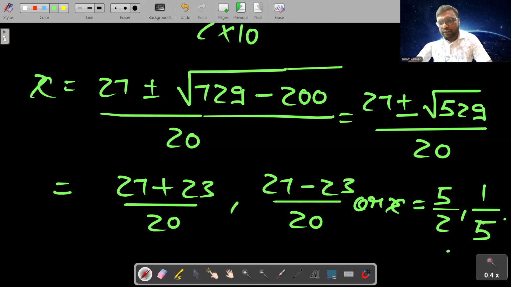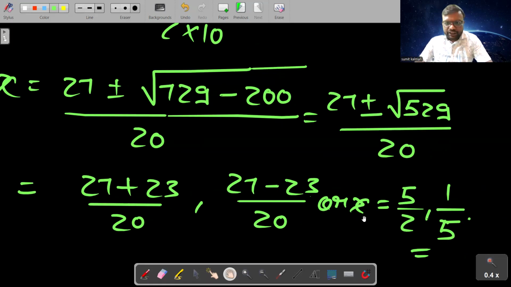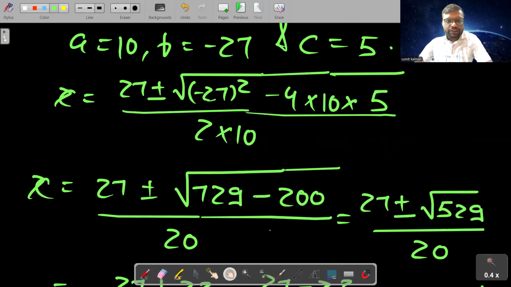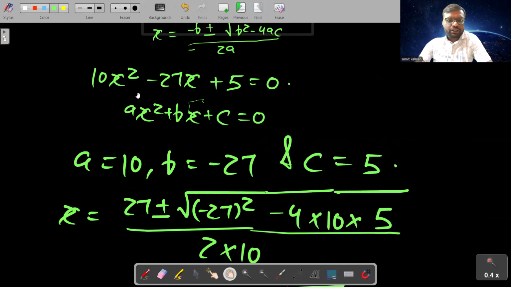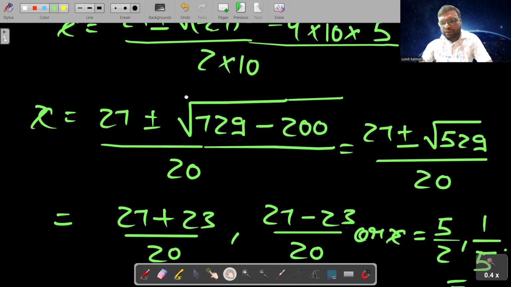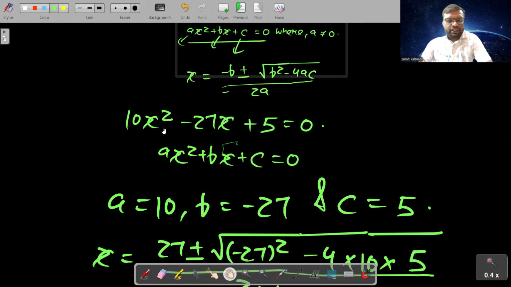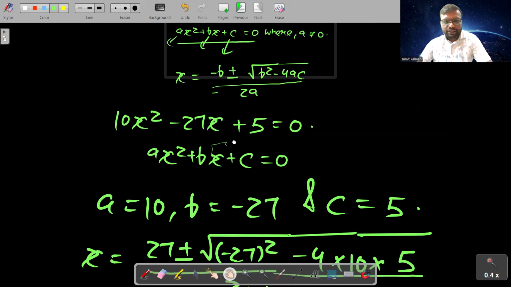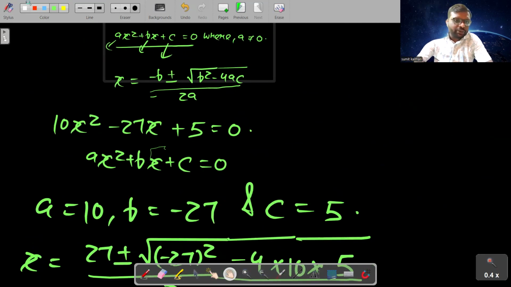So this is the solution: x is equal to 5 upon 2 and 1 upon 5. And students, if you have to further check whether this x is the solution of this equation or not, how to check? Just put x is equal to 5/2 here and check whether LHS is equal to RHS, whether 0 is coming out in LHS or not.